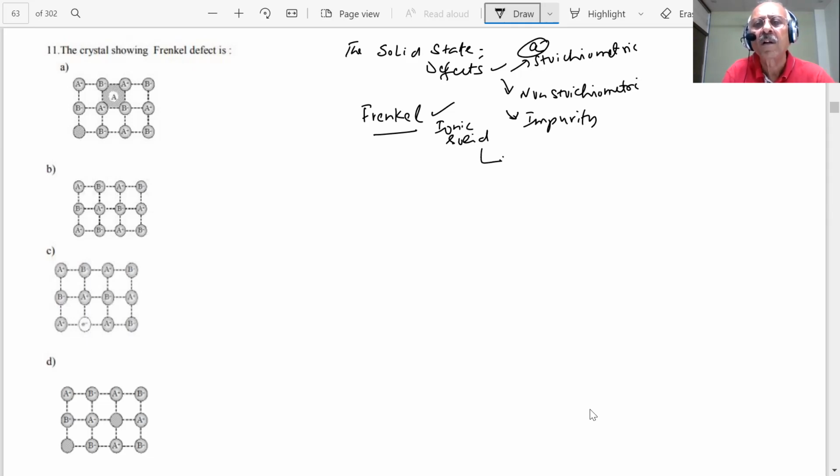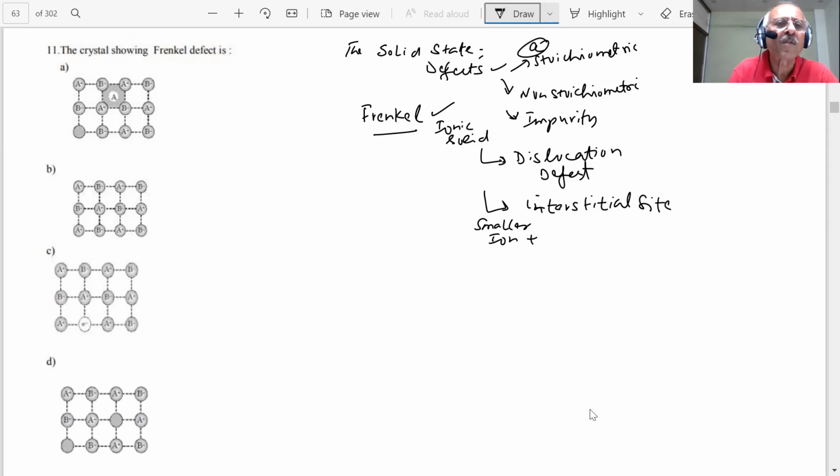Frenkel defect is a dislocation defect. We know about it, student. Then what happens? The smaller ion, usually the cation, the positive one, leaves from its position and moves to an interstitial site. And where is it happening, student?